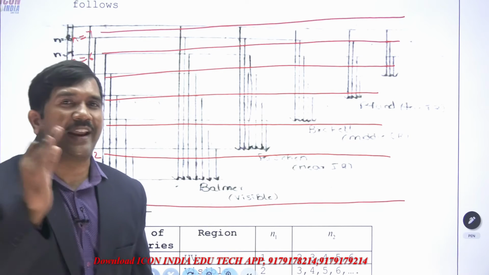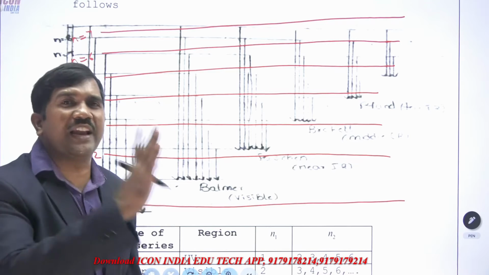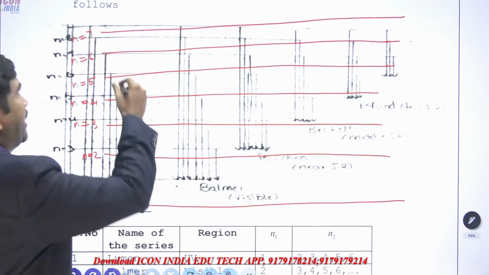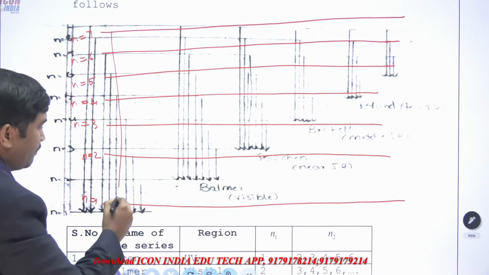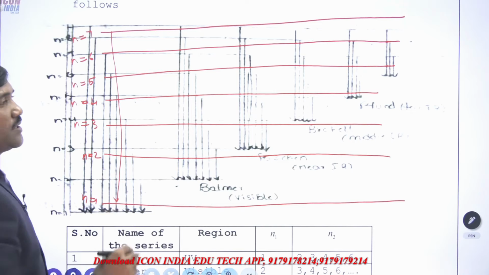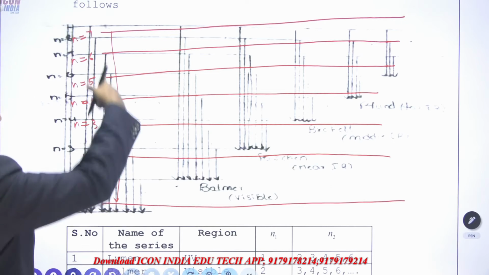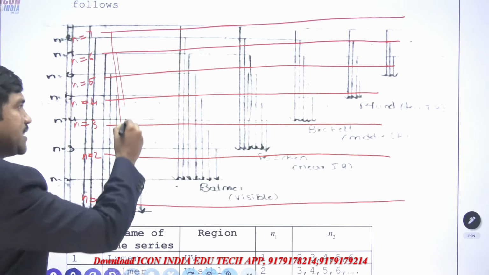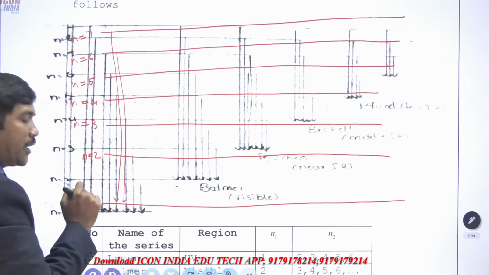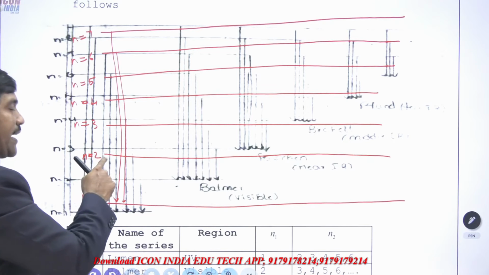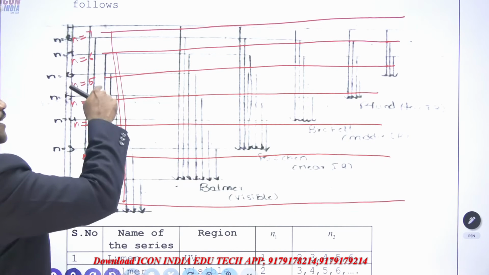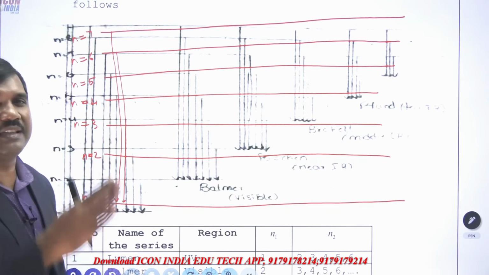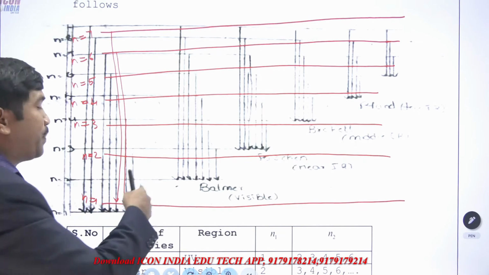Here I explained from any higher energy level to the first level. This is your Lyman series. Higher to 1. With respect to 1, the second is an excited state, third also excited, fourth, fifth, sixth, seventh, all these are excited states with respect to 1.